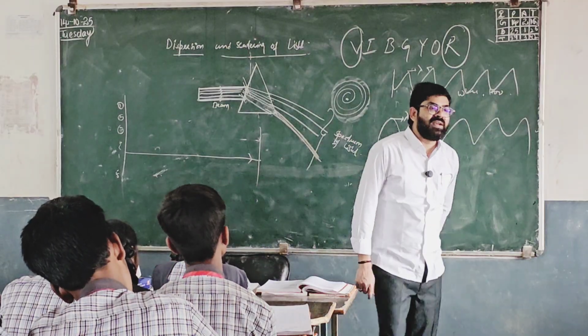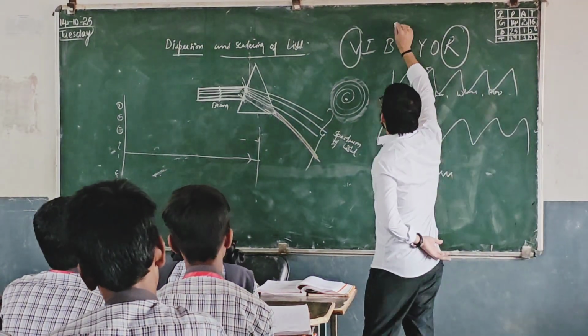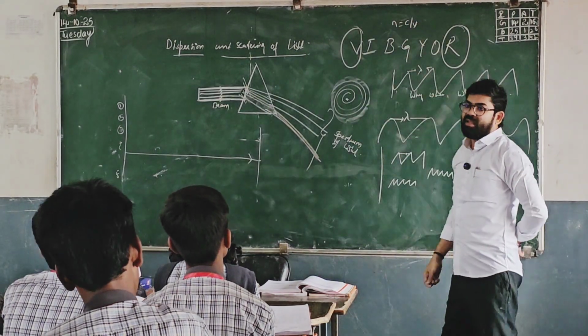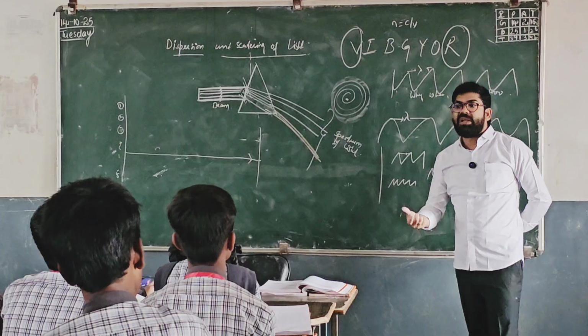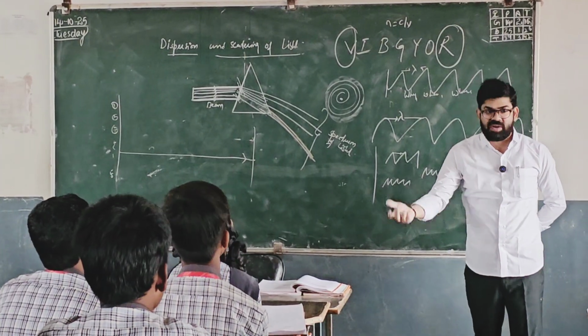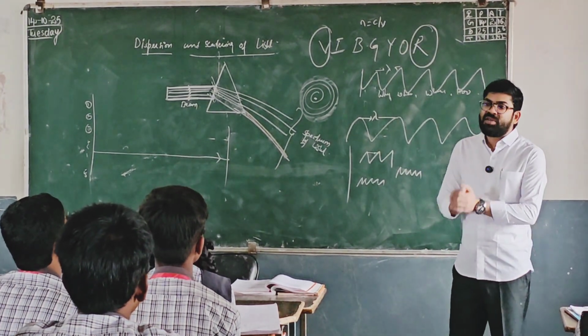Just before this topic I told you what is refractive index. n is equal to c by v, where c is the speed of light in a vacuum, whereas v is the speed of light in whichever medium it is going.